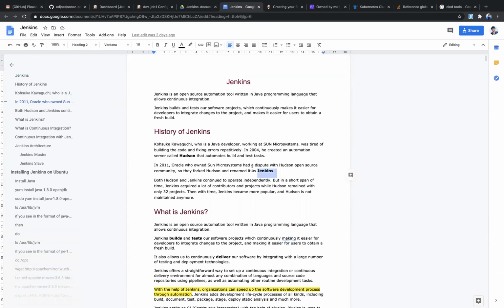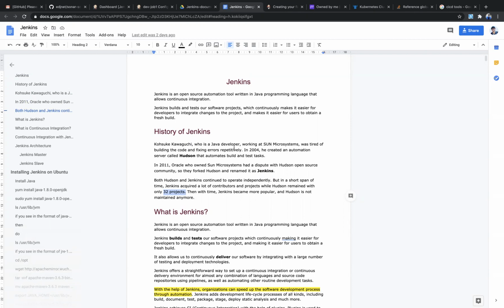Jenkins is developed in the Java programming language, so we have to install Java on your system to support Jenkins. In Hudson there were only 32 plugins, but now in Jenkins we have more than a thousand plugins in the marketplace. Jenkins releases its versions every week. I think the current version is 2.24245, but it is still releasing every week.